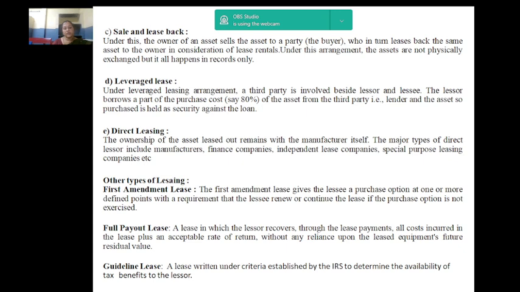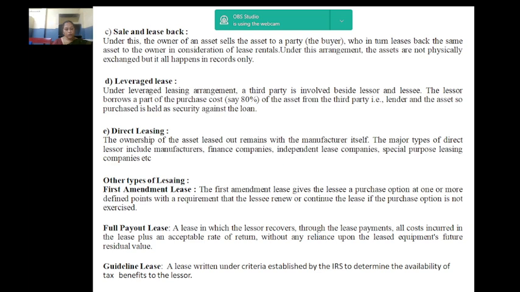Next, full payout lease. A capital lease is a full payout lease, whereas an operating lease is not. Full payout lease means a lease under which the aggregate rental payments during the original term are at least sufficient to permit the trust to recover the purchase price of the assets leased thereby. Next, guidelines lease. A tax lease written under criteria or guidelines established by the IRS, Internal Revenue Service, to determine the availability of tax benefits to the lessor.